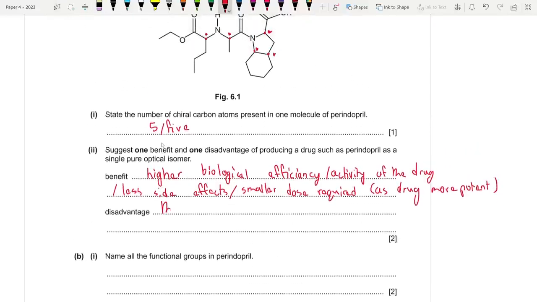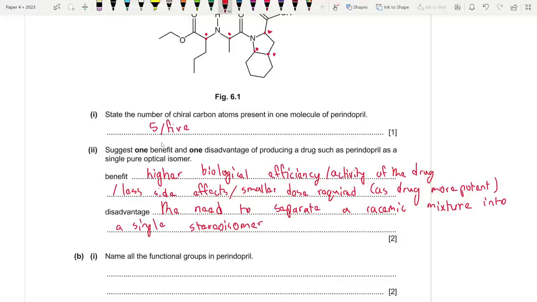So the disadvantage is that there is the need to separate the racemic mixture, that is an equimolar solution which has equimolar concentration of each enantiomer, into a single enantiomer or stereoisomer.